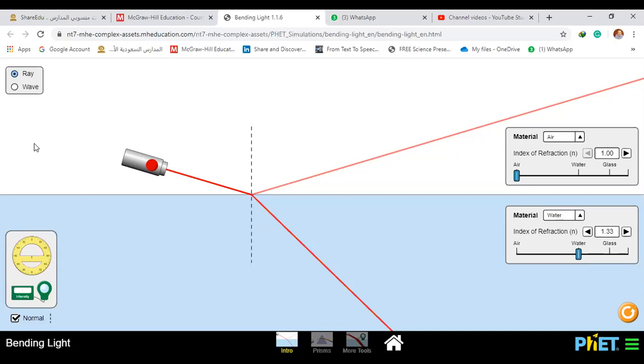If a light ray passes from a less transparent medium, such as air, to a more transparent medium, such as water, it will refract near to the normal. What's meant by near to the normal? It means that the angle of refraction will be smaller than the angle of incidence.